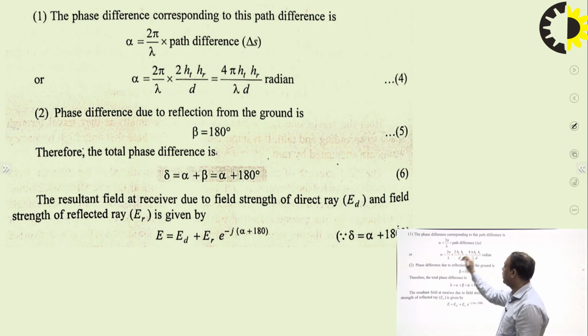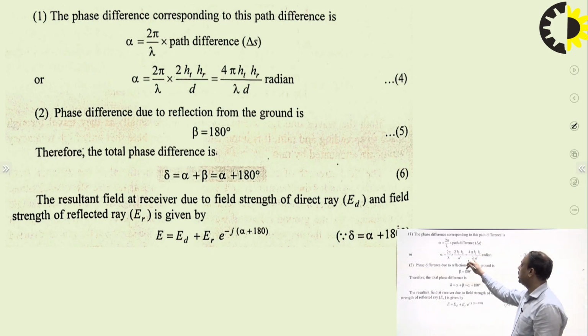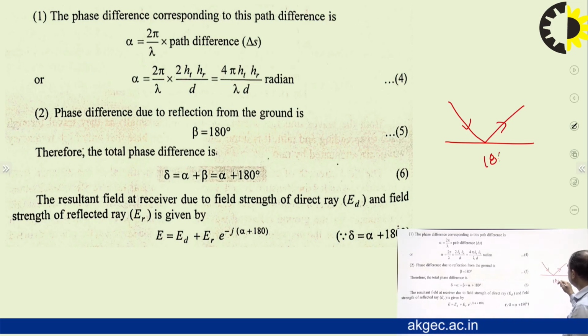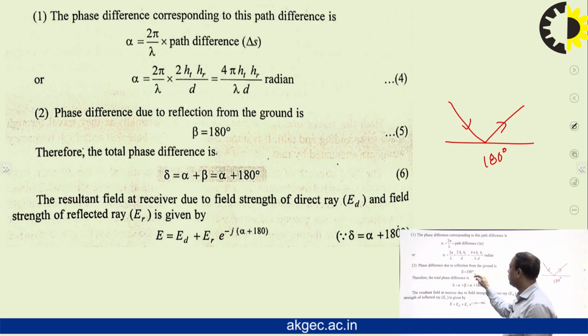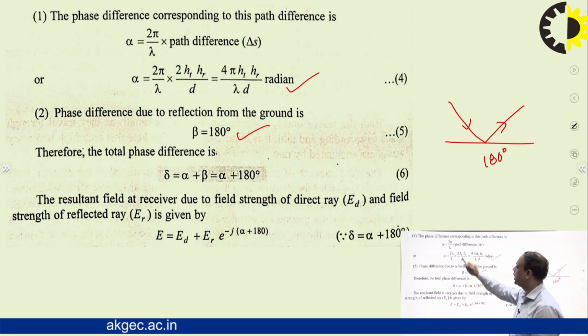If we solve this, we have the phase difference due to the path difference after reflection from the Earth, 4 pi HT HR by lambda D. Again, a second phase difference is introduced: when a wave is reflected from the Earth's surface, its phase is changed by 180 degrees due to the reflection. So the other phase difference is equal to beta, which is 180 degrees, and the phase difference alpha due to the path difference is given by this factor.